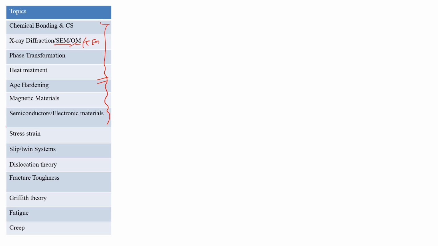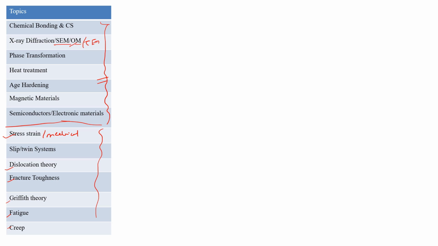And this is all the mechanical metallurgy part, that is stress strain. This is basically the basics of mechanical metallurgy: slip and twin system, dislocation theory, fracture toughness, Griffith theory, fatigue and creep. Okay, so this is all the physical metallurgy and mechanical metallurgy part.